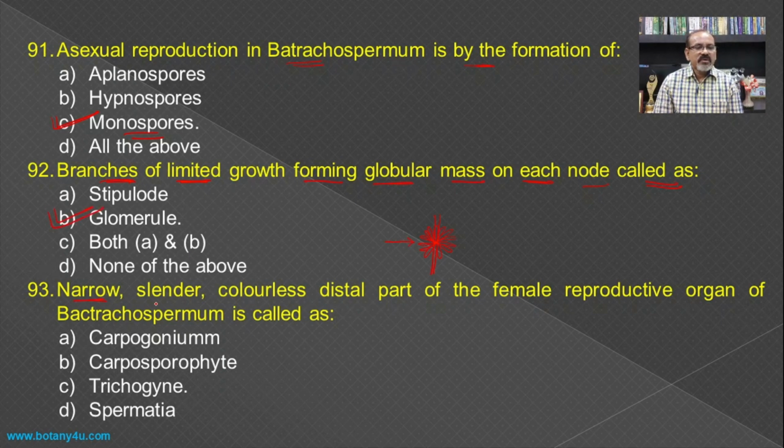Then the narrow, slender, colorless distal part of the female reproductive organ of Batrachospermum. If you see the female reproductive organ of Batrachospermum, it is like this. So here there is the presence of the female gamete, and this part is responsible for attaching the spermatia or the male gamete, and this is known as trichogyne. So the trichogyne becomes the answer for this question.